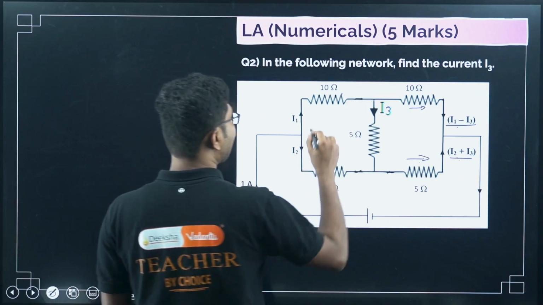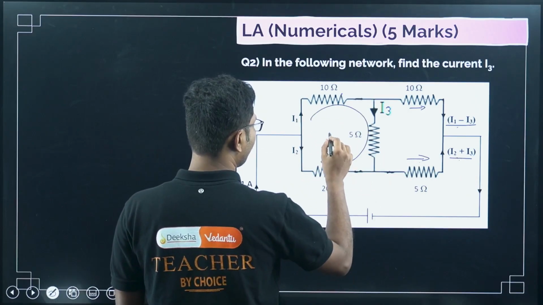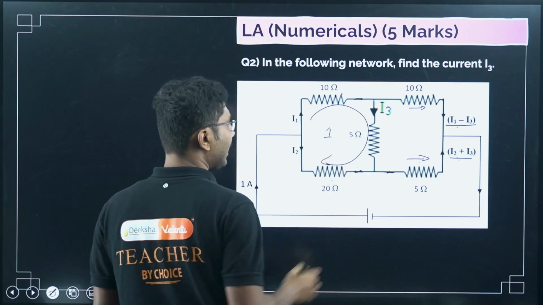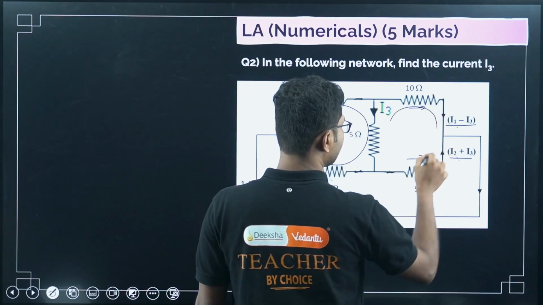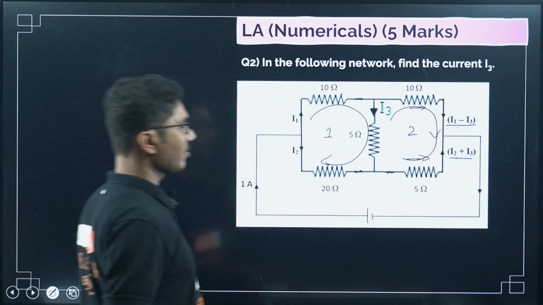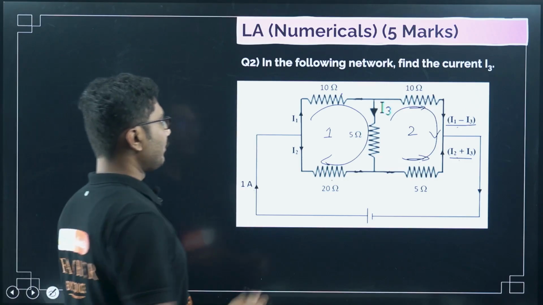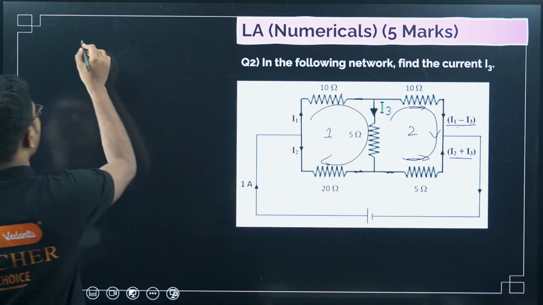First we will apply the loop rule in this loop. So this is the first loop. Second, we will apply the loop rule in this. This is loop 2. And then we will see what is happening. So first, I1 into 10 I1.